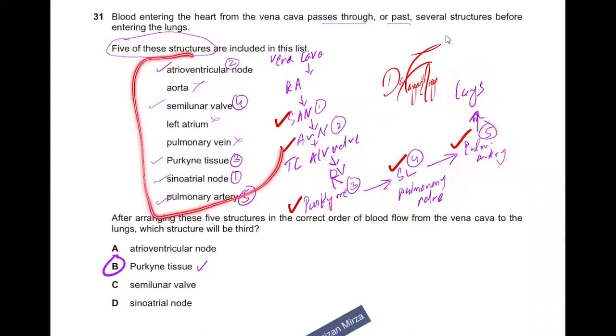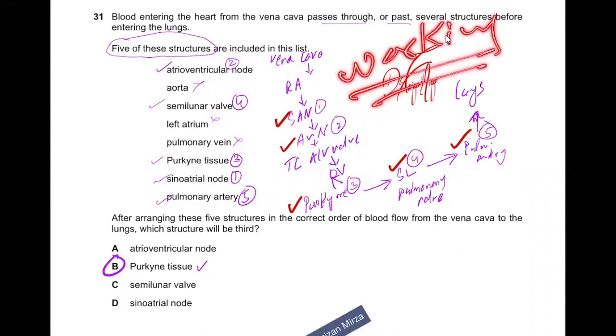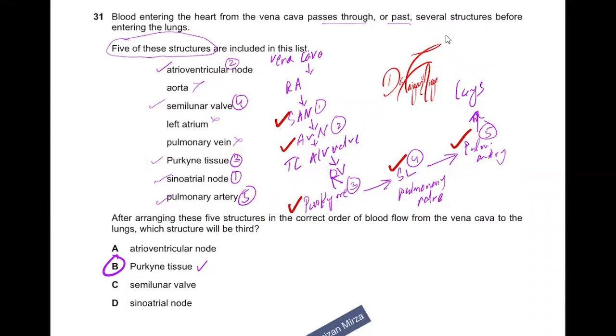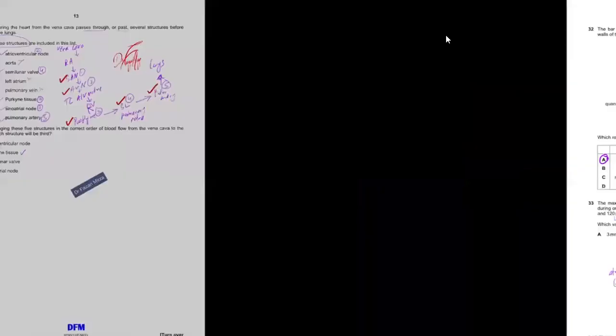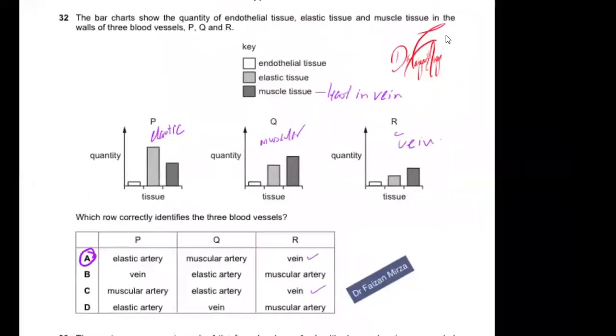Now, of all the structures mentioned here, sinoatrial node will come first, I made it 1. AV node will come second, Purkinje tissue will come third, semilunar valve will come fourth, pulmonary artery will come 5. I just labeled these accordingly here. Again, working is required. You must have a pencil in your hand, so you keep on annotating accordingly. Now, after arranging these 5 structures in the correct order of blood flow from vena cava to the lung, which structure will be third? We know Purkinje tissue will be third. So you need to make sure you recall what you have studied and be able to align this appropriately.